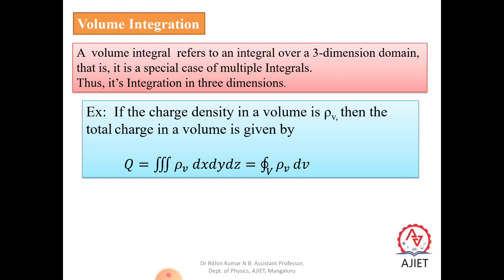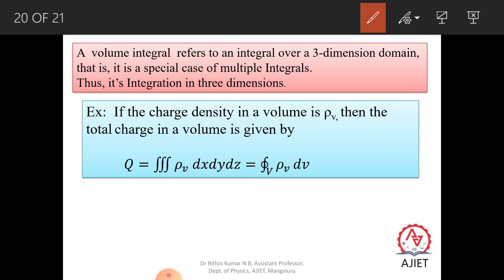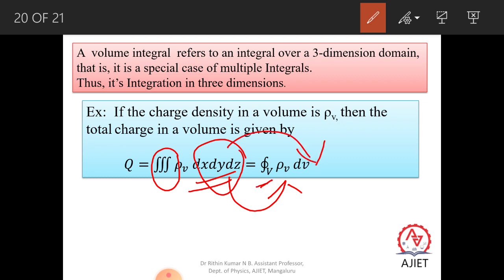Instead of writing each time the density of charges along the x axis, y axis, and z axis, together we can write it as rho v. We can write it as rho v into dv. Instead of writing dx, dy, dz and a triple integral like this, the equation can be represented as a closed integral over V of rho v dv, where dx dy dz can be written as dv.